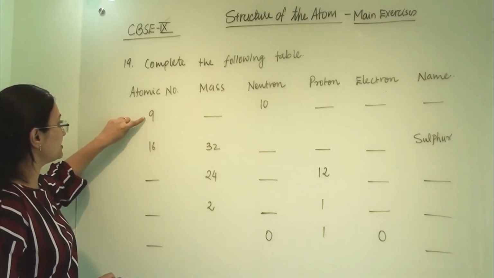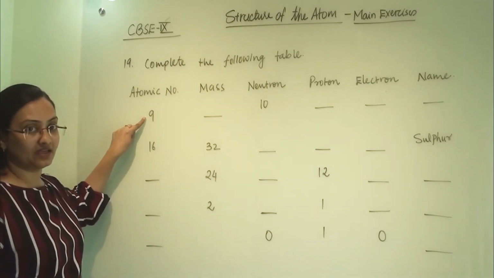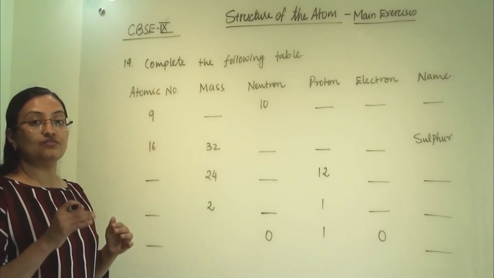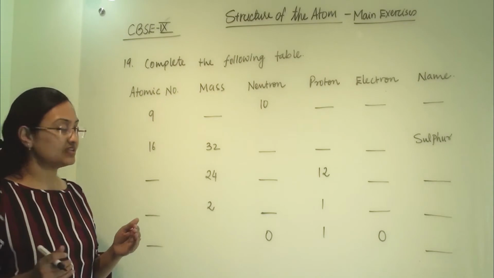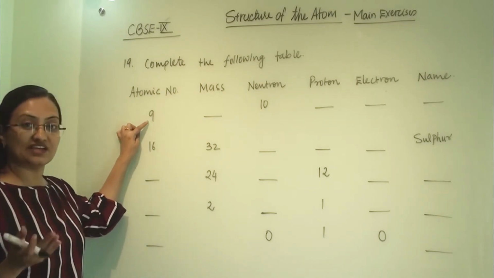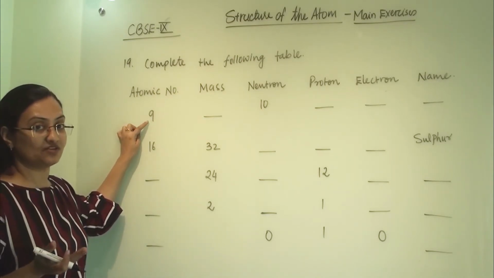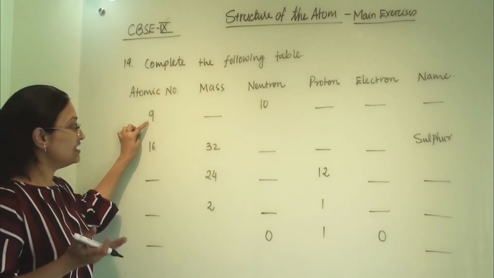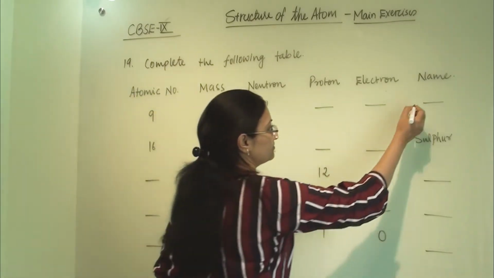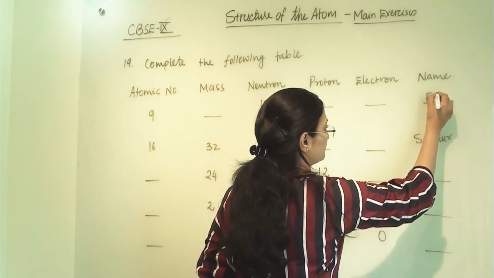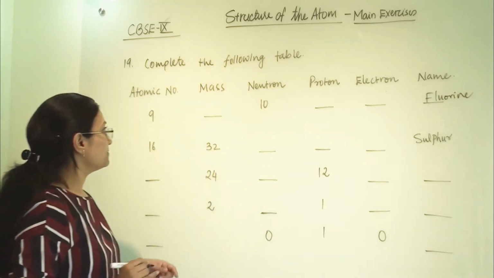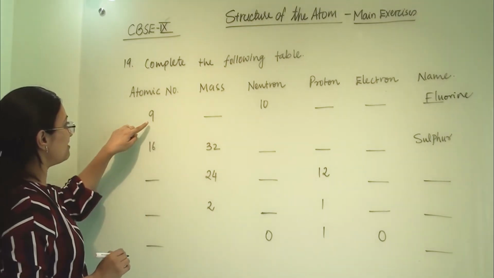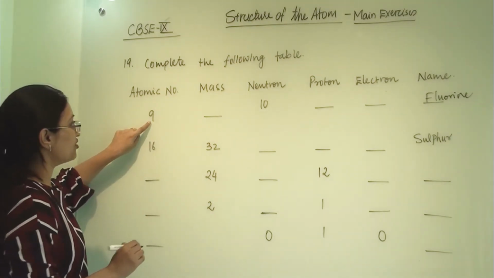So first we are taking atomic number 9. Now as you have remembered all the atomic numbers and elements till 20, from the atomic number we can guess which element this is. So atomic number 9 is for fluorine. So this element is fluorine. Now we have atomic number, so this is number of proton.